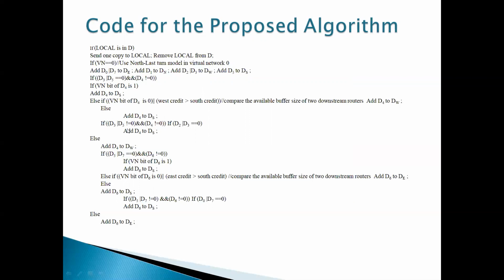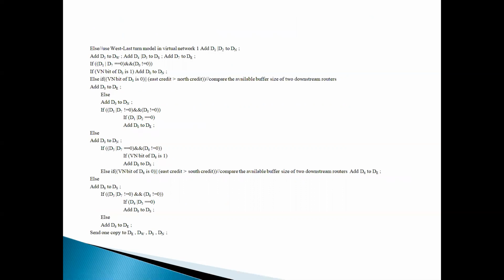One more case is available: D3 or D5 is not equal to 0 and D4 is also not equal to 0. Then all the VN bits are 1, so we go in the west-last direction, and D4 is added to the south direction. We have to check every destination node to see whether the VN bit is 1 or 0. If the VN bit is 0, then we use the north-last direction, or the west-last direction. So here we have to check all the cases.